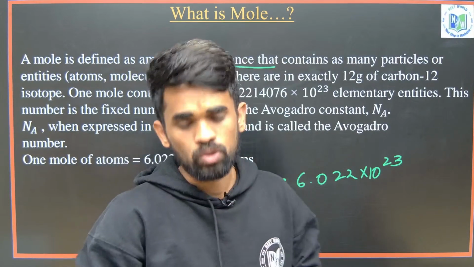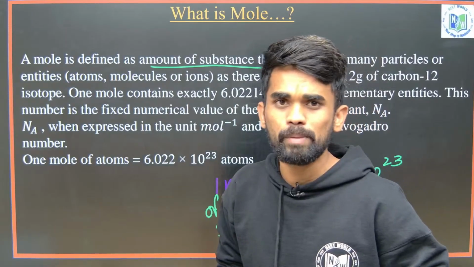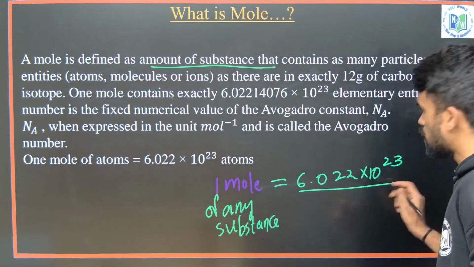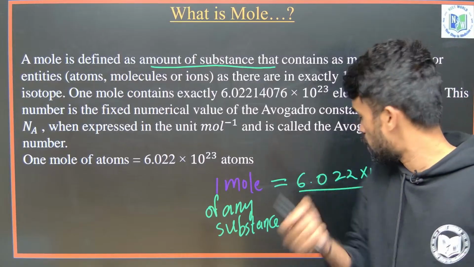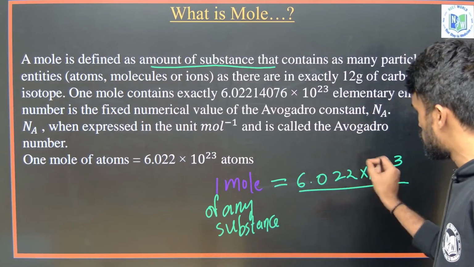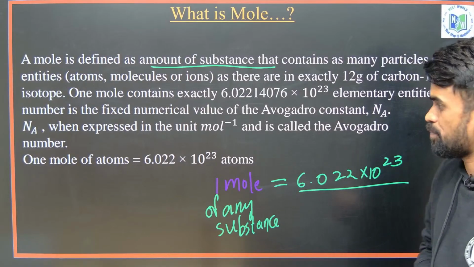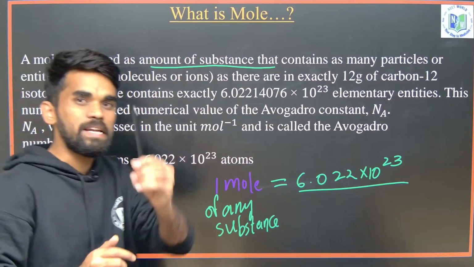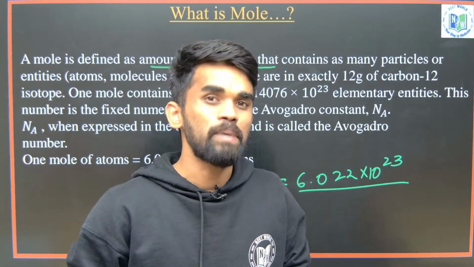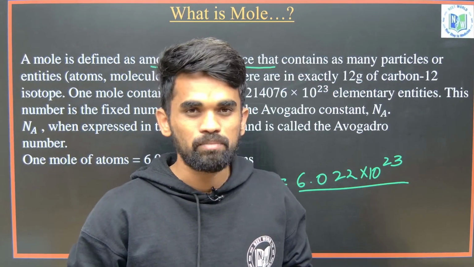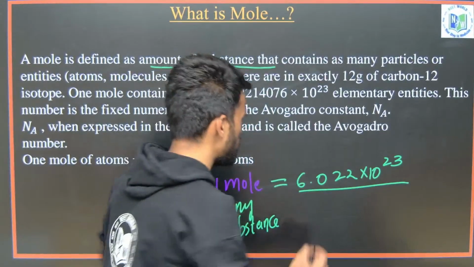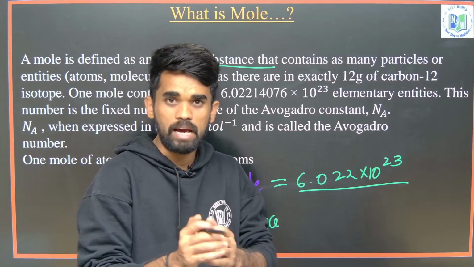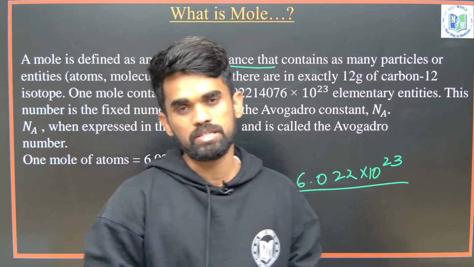Sucrose, no? So how many sucrose units will be present in that if they ask you? So how can you say that this many glucose-like units, sucrose units will be there? You should answer them. For example, if someone asks you, 1 mole of pens I am giving you, tell me how many pens in number. So how many pens in number? This many number of pens that person has given you, like that you need to understand. Okay, it's a hypothetical case to understand the concept I am giving you.